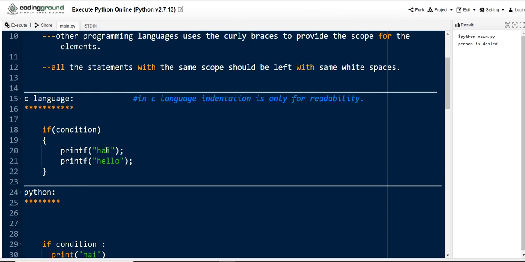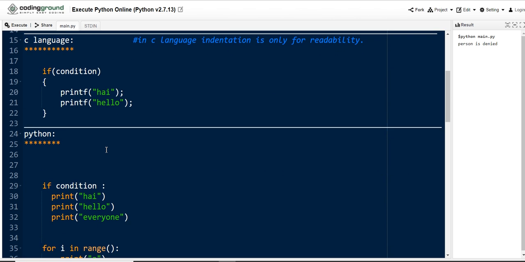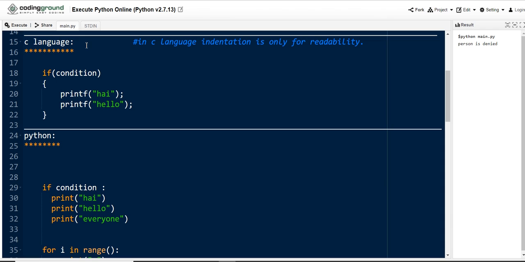Let me explain by comparing with the C language, guys. In C language, indentation is not strictly considered. It is supported, but not strictly required. In C language we leave some white spaces at the starting of the statement, but only for readability purposes. It's not strictly considered. For example, if you write it differently, it will still execute and give the exact result. But in Python it will not; it will raise an error. We need to follow indentation very carefully while writing programs.